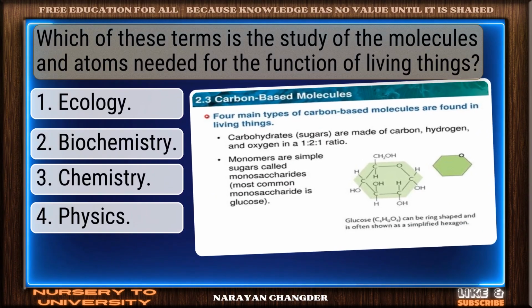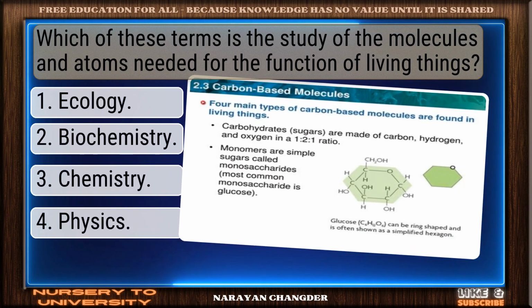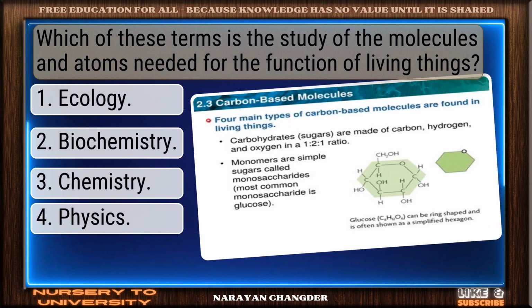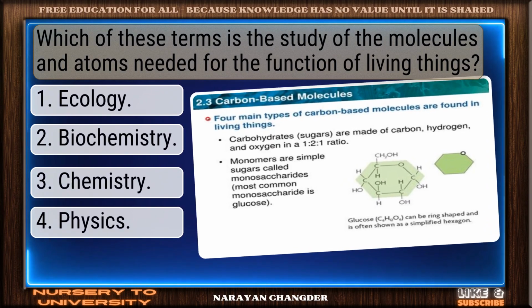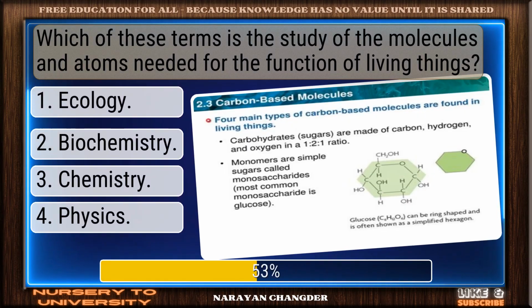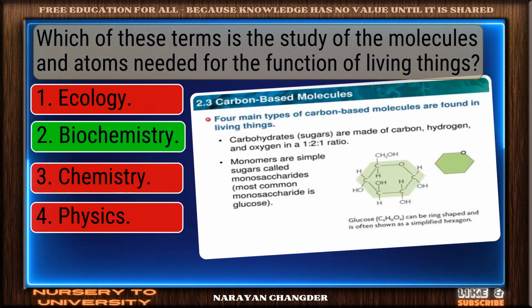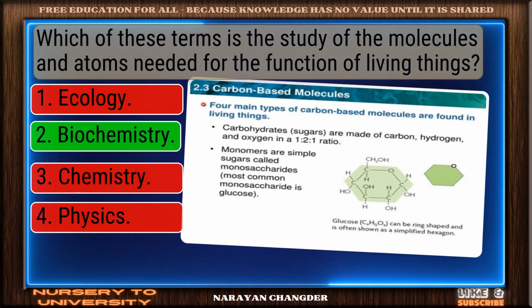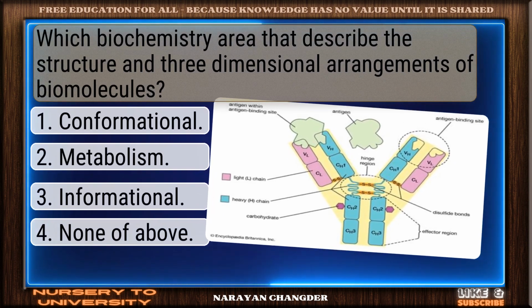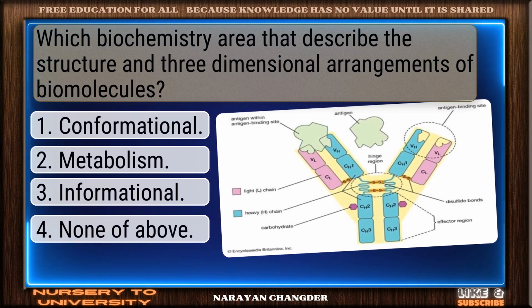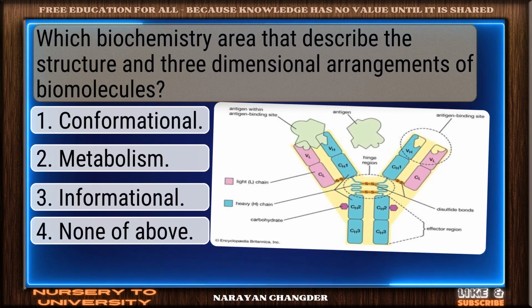Which of these terms is the study of the molecules and atoms needed for the function of living things? Strong choice. Biochemistry is the right answer. Which biochemistry area that describe the structure and three-dimensional arrangements of biomolecules?